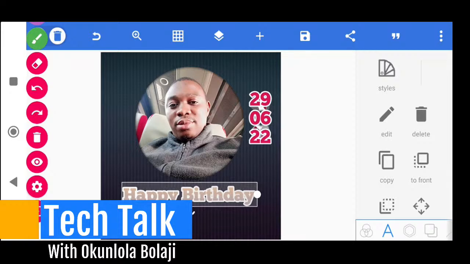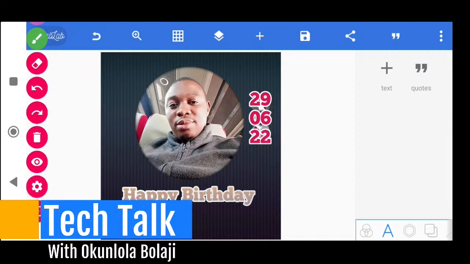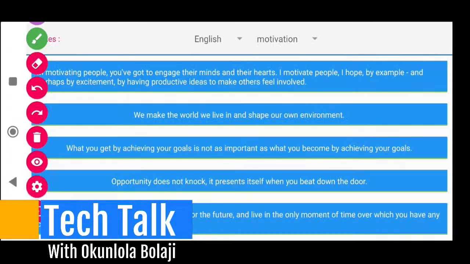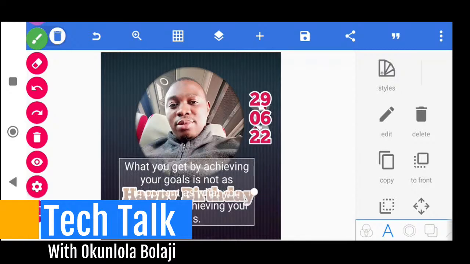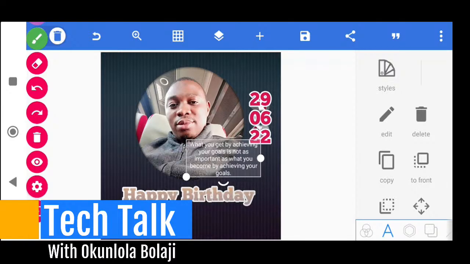Here now I can decide to write. Let's say you want to put English. Me, I don't know much about English and I don't want to be swapping up and down. I would have just loved to probably pick and write up, but for this sake I will just pick a quote at random. So mind you, you can put anything on that and say, you are my lovely sister, you are the best sister I have in the world, blah blah blah, or you are the best wife I have in the entire universe, and the likes. So let's go to quotes and just pick any quote at random. I'm just picking this and I have it here. So now this is how you can get multiple quotes, but I'm not going to that now. So I will just put this as if it's the write-up.